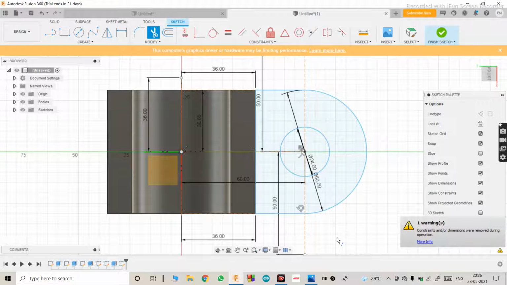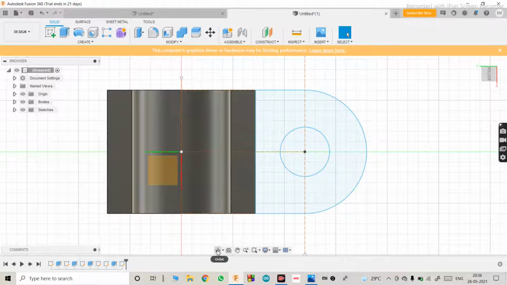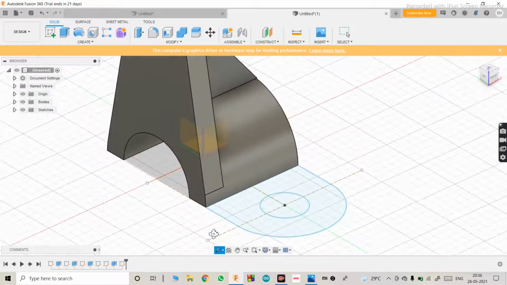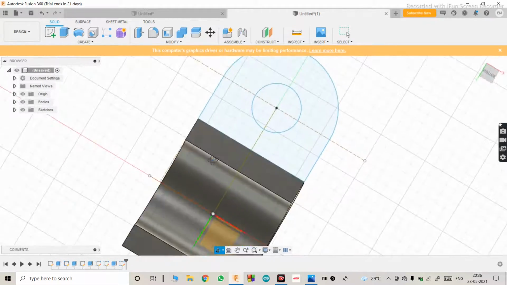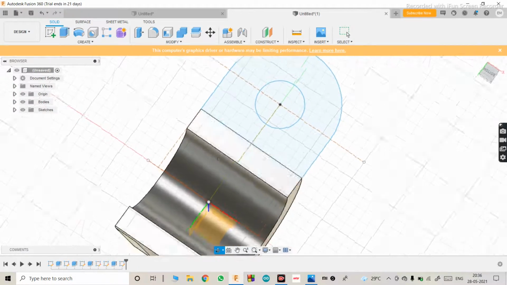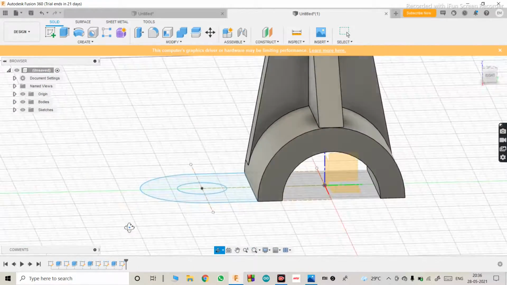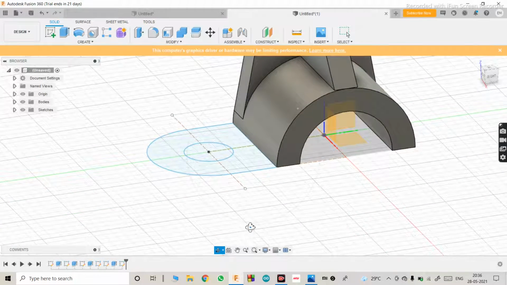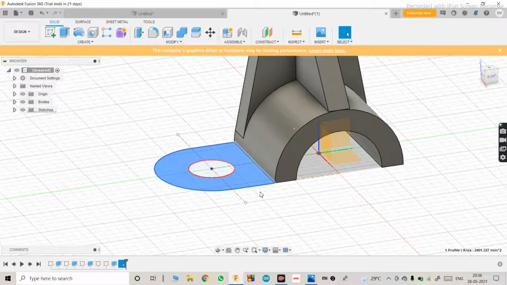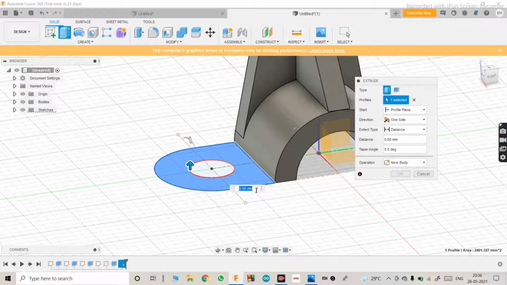Okay, just like that. And now we'll finish the sketch. Okay, as you can see there. Now we'll extrude this portion for 12 mm.